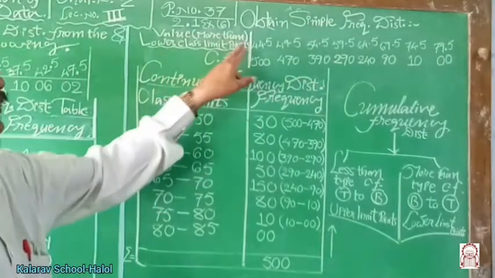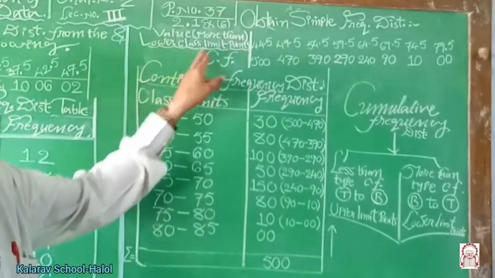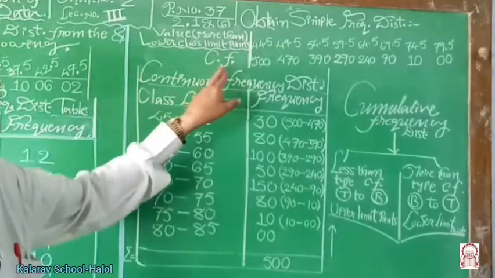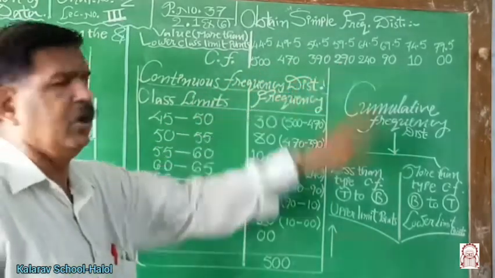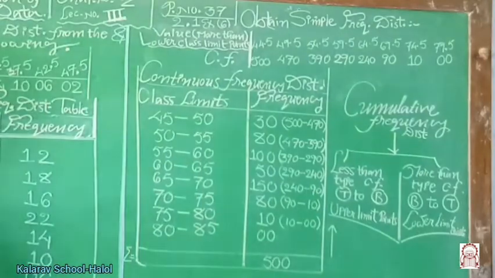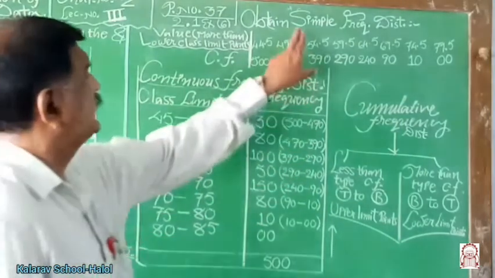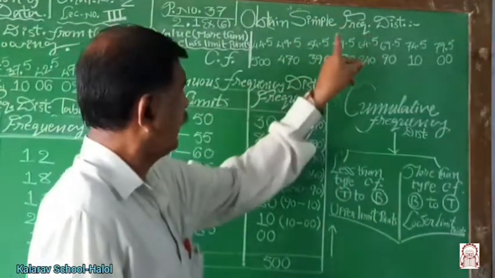This means lower class limit points are given, and these are the cumulative frequencies 500, 470, 390 and so on. These are the cumulative frequencies of more than type, and we have to obtain the simple frequency distribution by using this data.